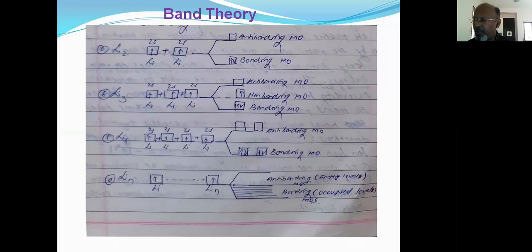Molecular orbital theory for metallic bonding can be illustrated with the help of a very simple molecule, the lithium molecule. In the formation of the Li2 molecule, two lithium atoms come closer with their two 2s1 electrons and form what is known as the Li2 molecule. Here I have shown the first figure, the formation of Li2, where the 2s orbital of each lithium is involved.